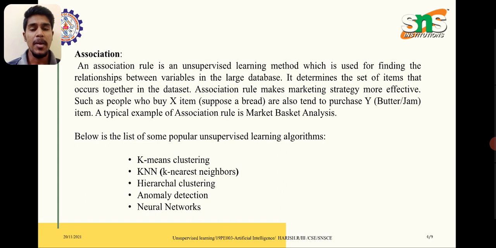There are mainly 5 to 6 commonly used algorithms in unsupervised machine learning. First of all, K means clustering, KNN, hierarchical clustering, anomaly detection, and neural networks.